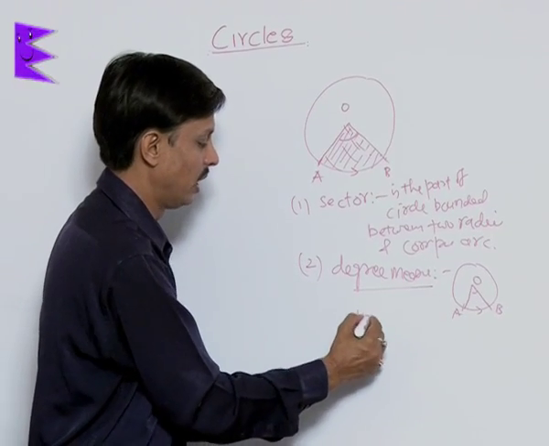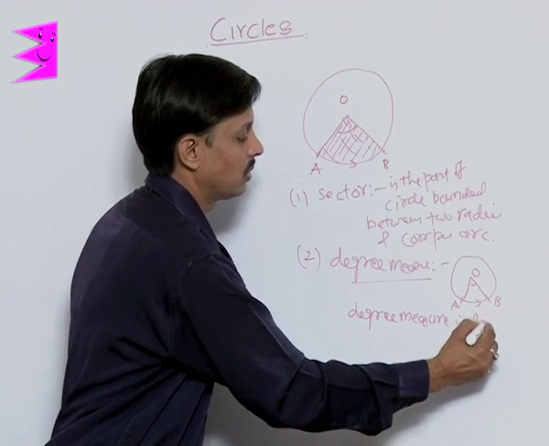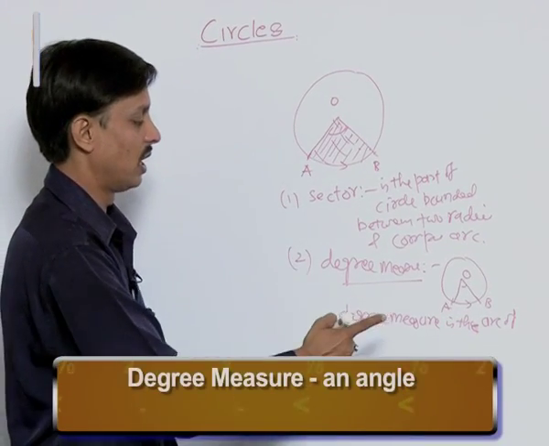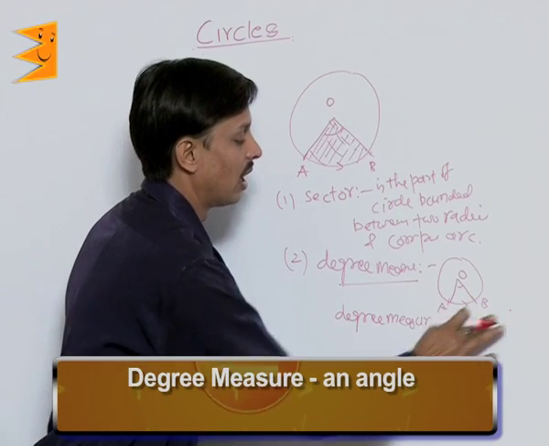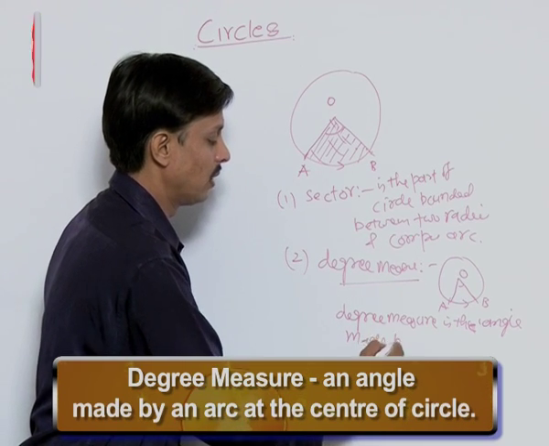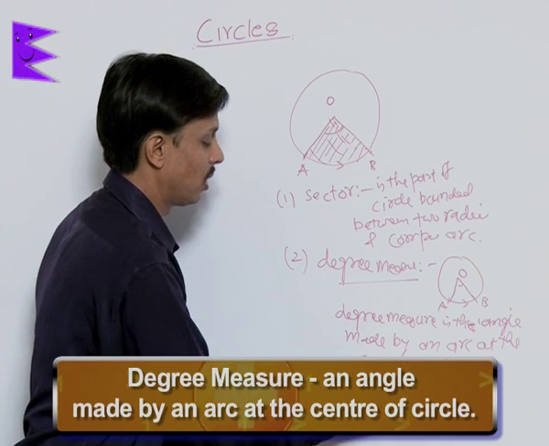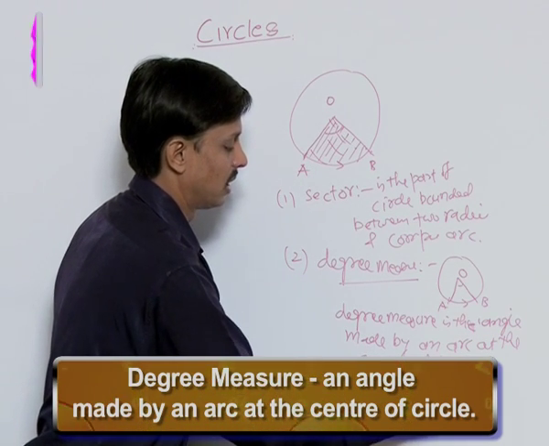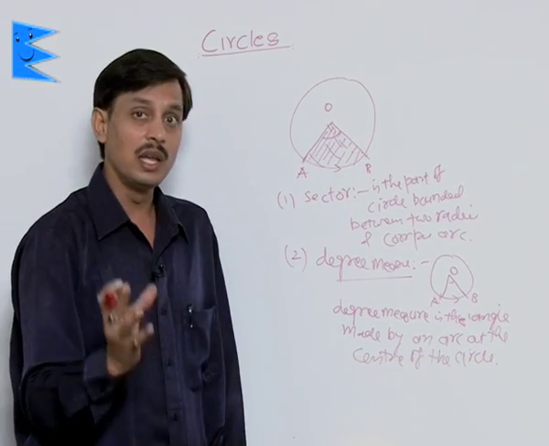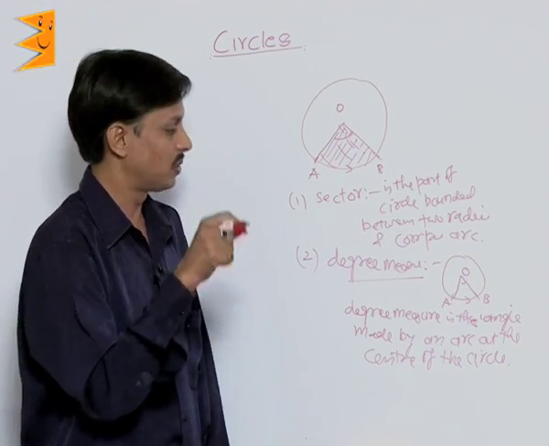So what we can say, degree measure is the angle made by an arc at the center of the circle. So what can I tell you? Degree measure is the angle subtended by the arc at the center of the circle.